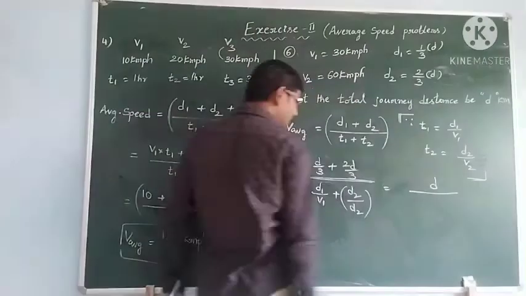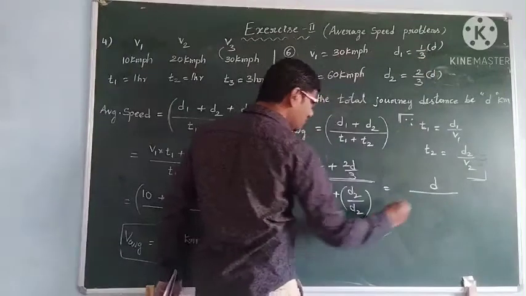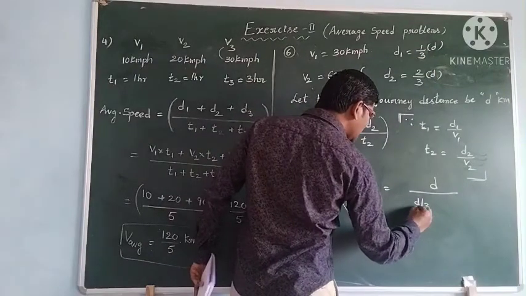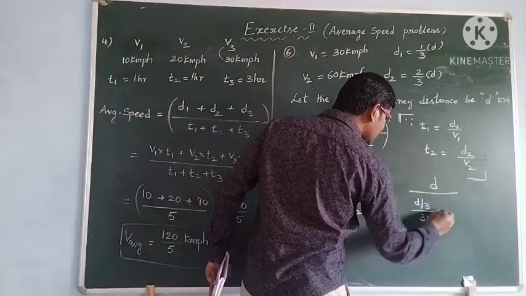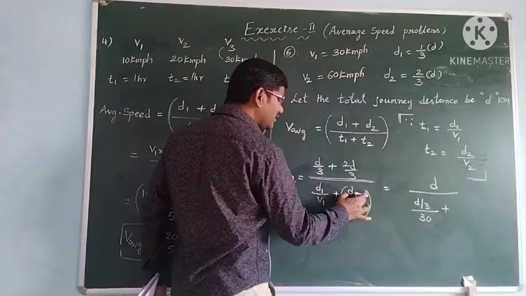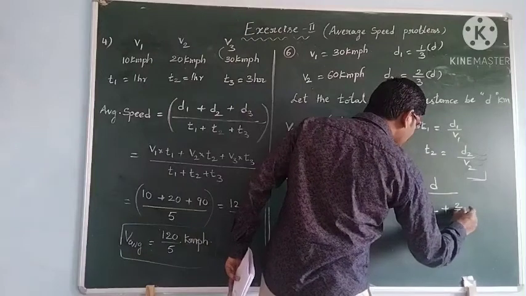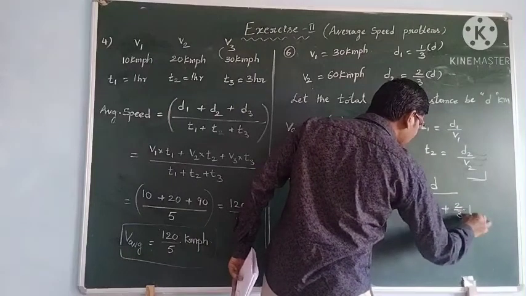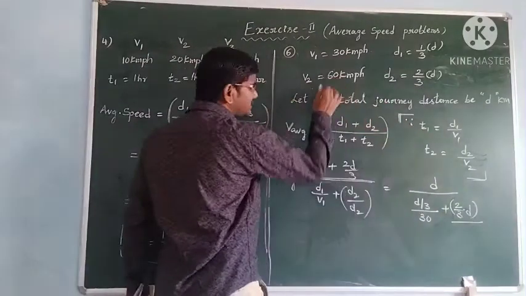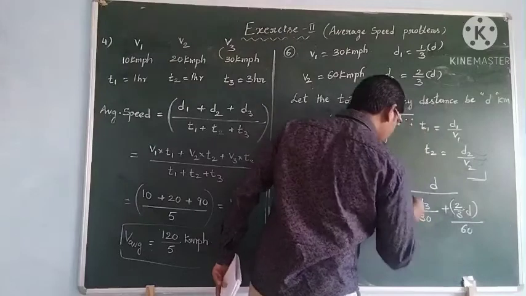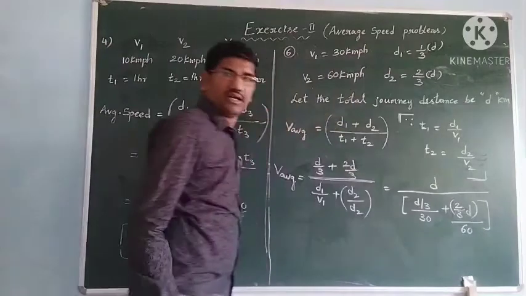And d1, d by 3 distance, is covered with the speed v1, which is 30, plus d2, which is 2 by 3 of the total distance, covered with the speed of 60 km/h. Then go for its solution, and we'll get the answer.